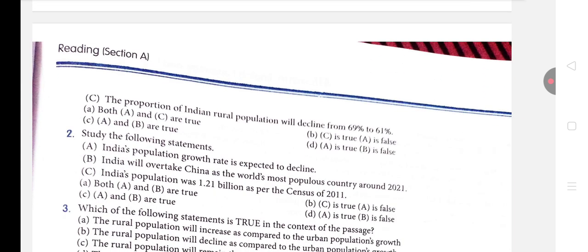Now if we see here, so study the following sentences. Now they are particularly asking which of the following statements are true. So if you'll see, option number A is given, both A and C are true. So definitely A and C are true, we know this very well. Option number B is saying C is true, A is false. So we will not go into other options since we know the answer. So both A and C are true. Okay, so we'll go with option number A.